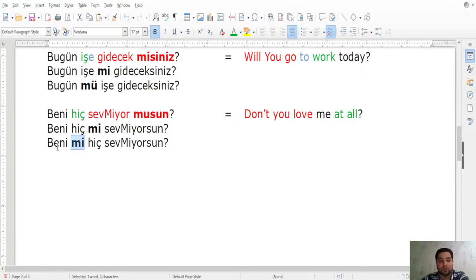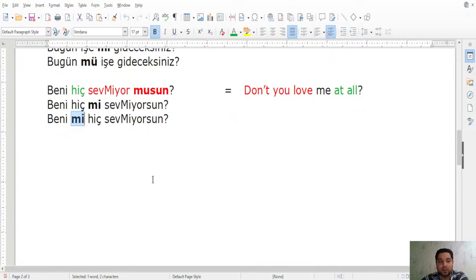Beni mi hiç sevmiyorsun? You see intonation. Also pay attention to the intonation. It's very important because intonation somehow changes when you try to clarify something by changing the places of this mu, mi, mu, mu and place them in the other parts of the sentences. All right. Let's look at another sentence here.